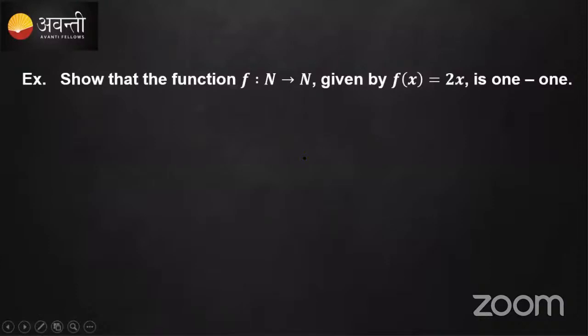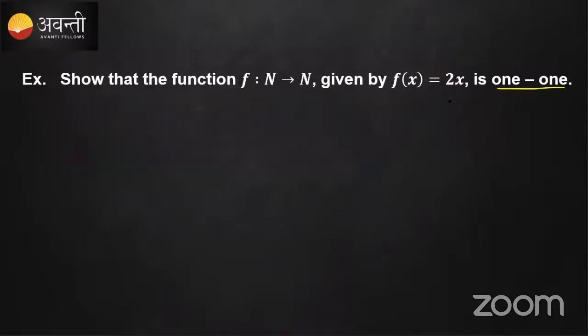So what does reversed mean? Now show that the function f such that n maps to n. So check whether it is one-one or not. So how do you show this? It is a one-one function.